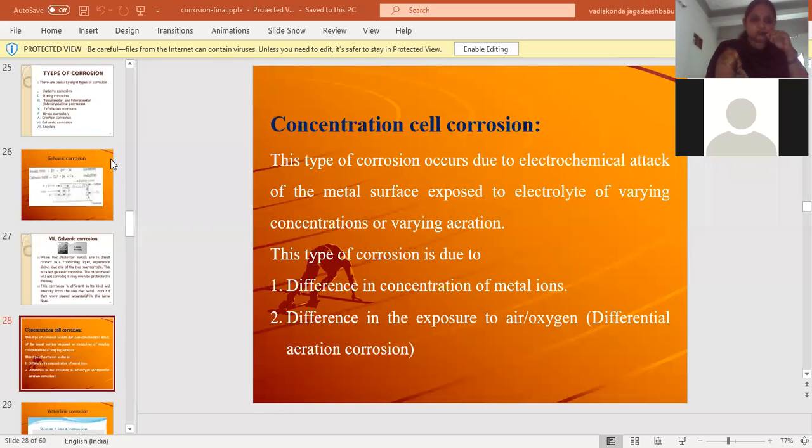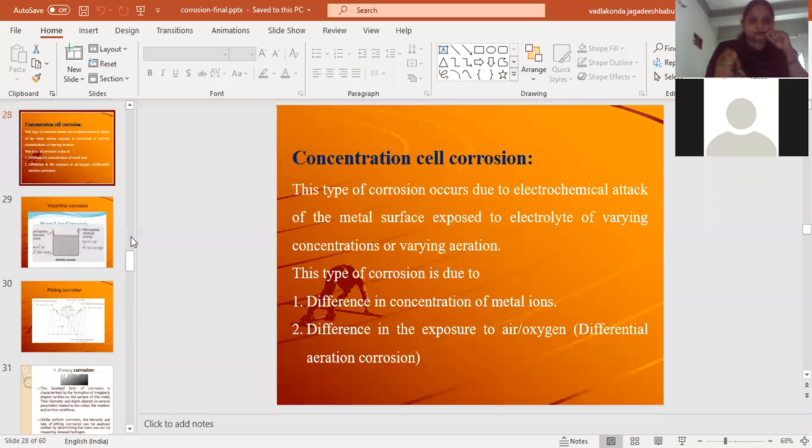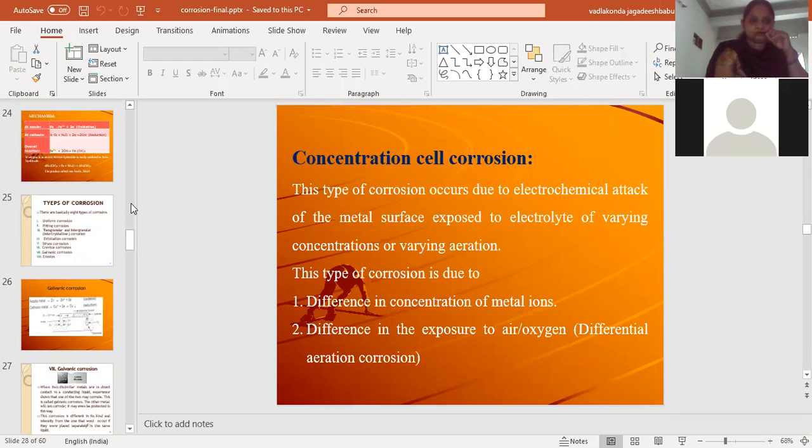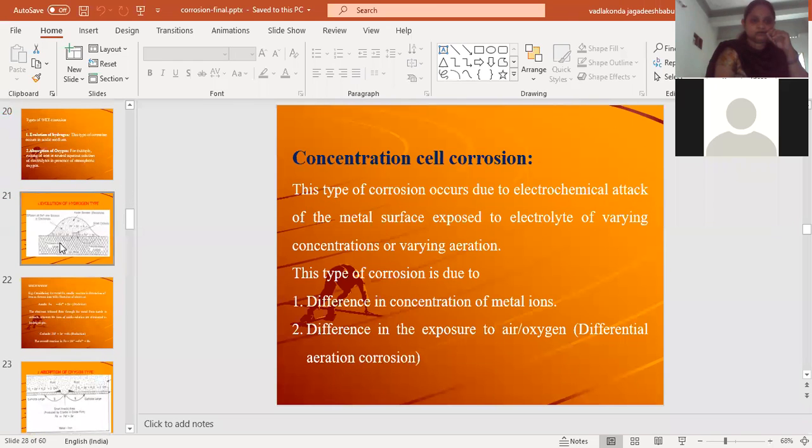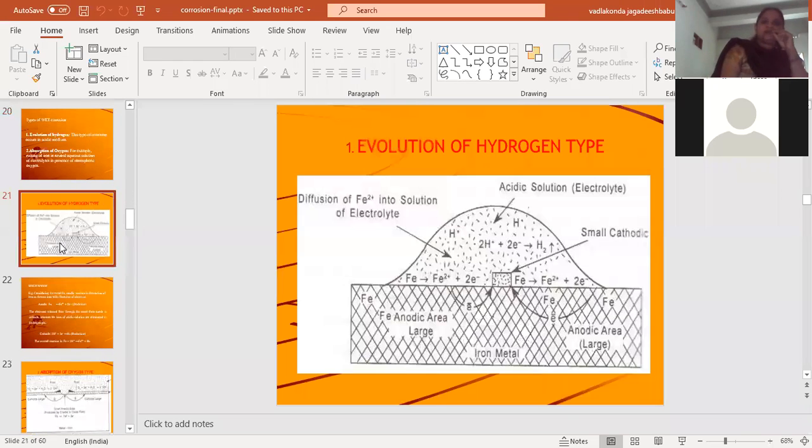Okay, the wet corrosion. Wet corrosion will take place with two mechanisms.